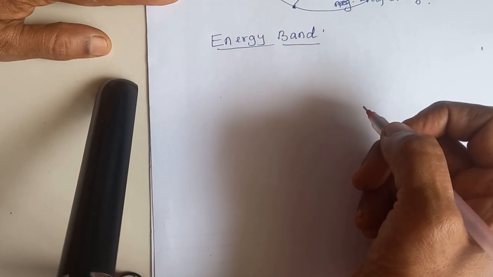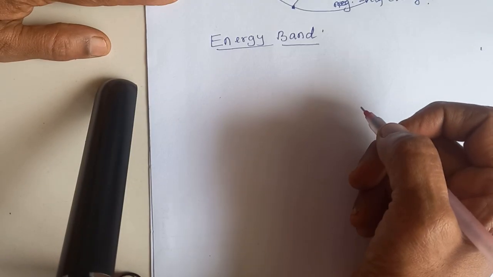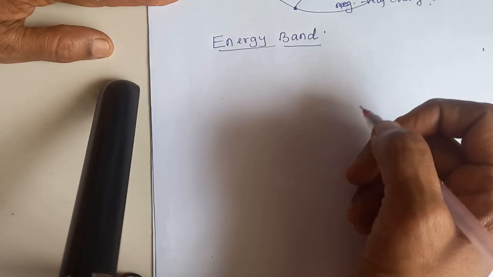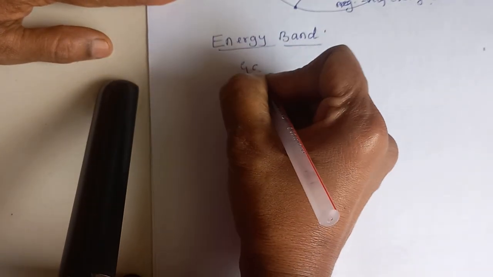Before studying the energy band, let us study how the different substances are arranged. Let us take gaseous substances, liquids, and solids.